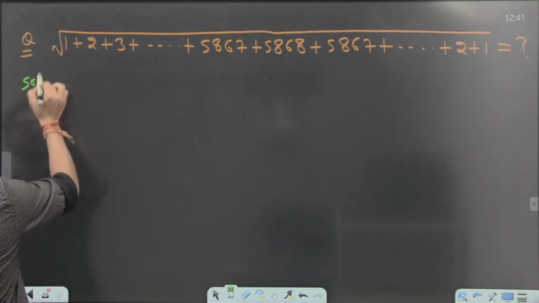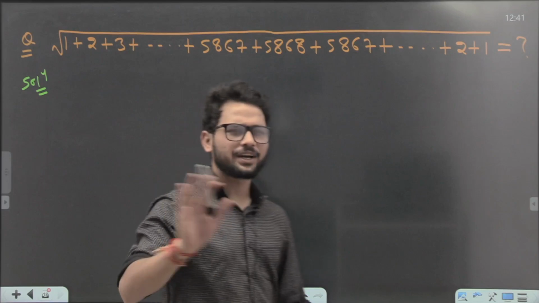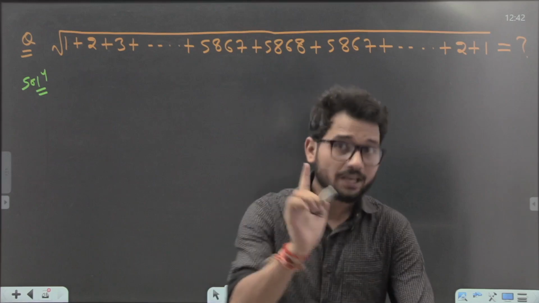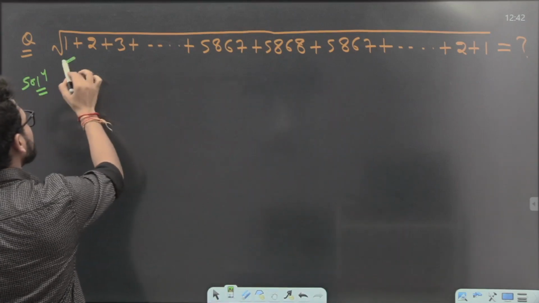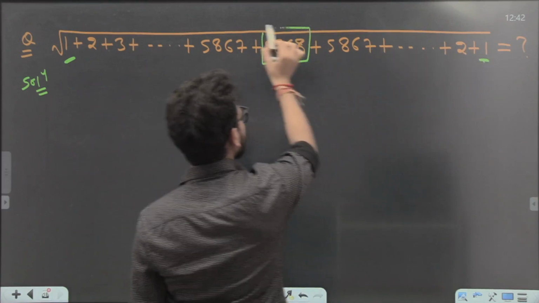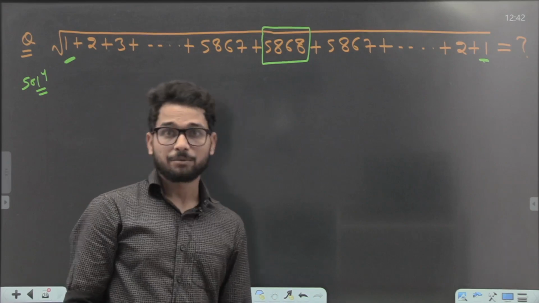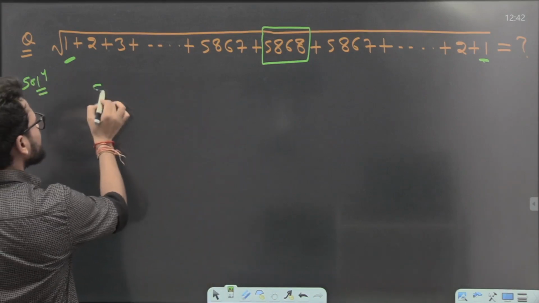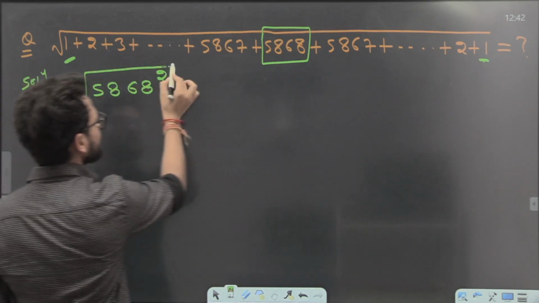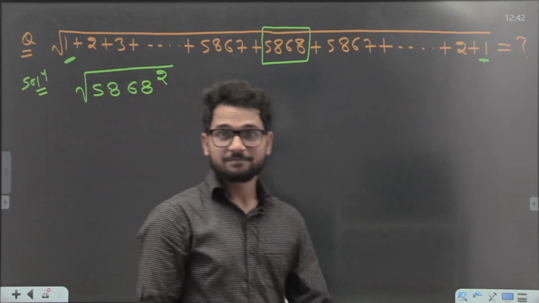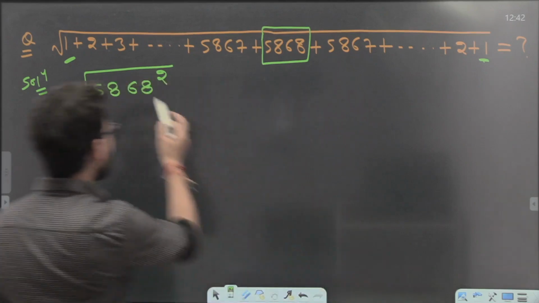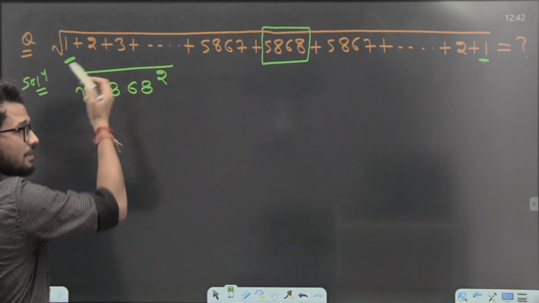Sir, first of all, just forget the root for a moment. Think without the root. Definitely my series starts from 1, ends at 1, and its peak point is 5868. Yes, correct. So its answer should possibly be 5868 square, of course. But guys, fortunately, there is a root over there. Yes or no? Of course, there is a root over there. My answer could be the square of 5868, but there is a root.